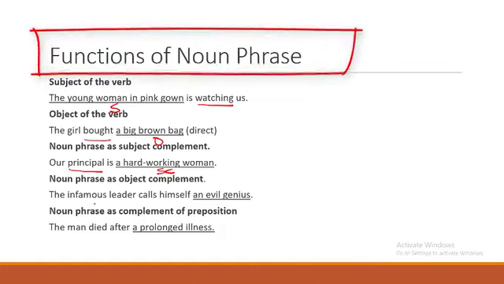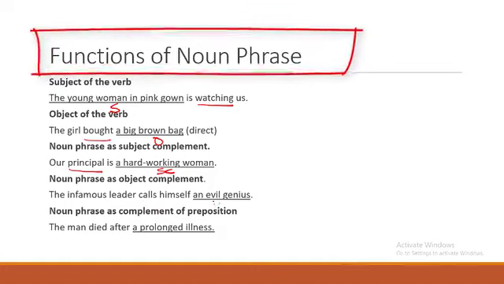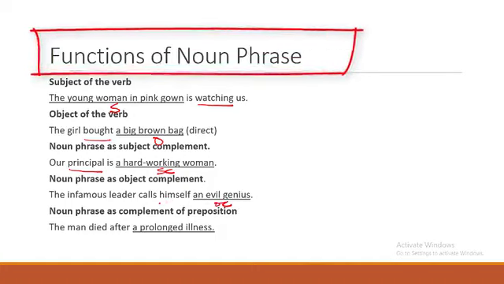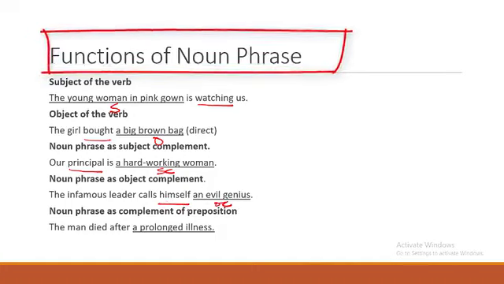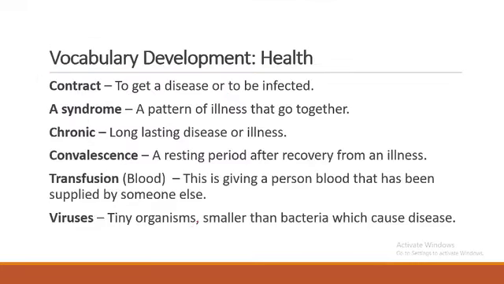Then we have, as an object complement, the famous leader calls himself an evil genius. An evil genius here is what you call object complement. What is it complementing? The pronoun himself. Right? So with this we move on to our vocabulary on health.